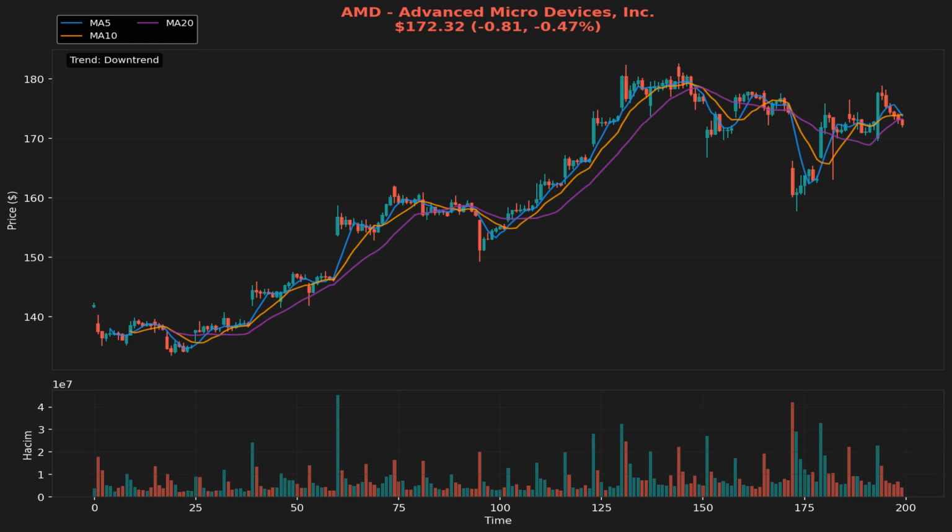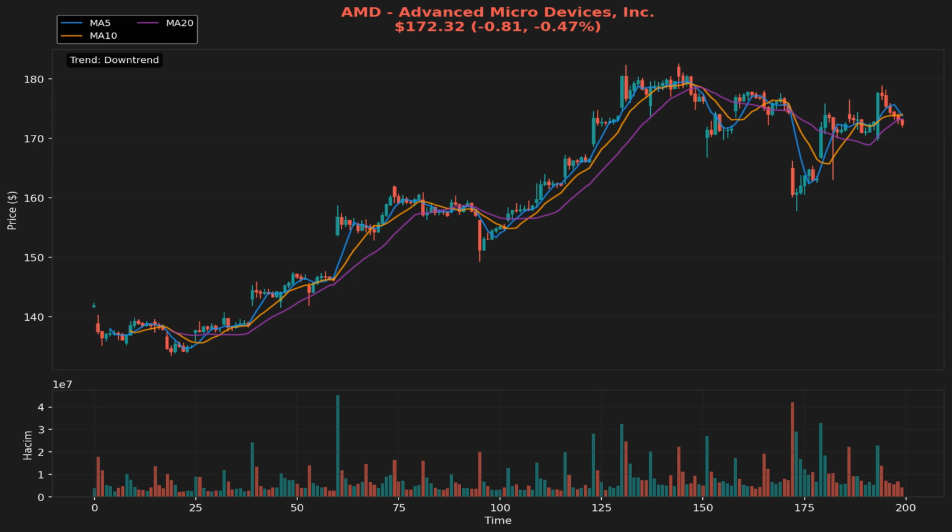If the price were to cross above these moving averages, particularly the 10-day or 20-day, it could signify a shift in momentum and a potential bullish reversal. Conversely, if the price continues to remain below these averages, it could reinforce the bearish sentiment.